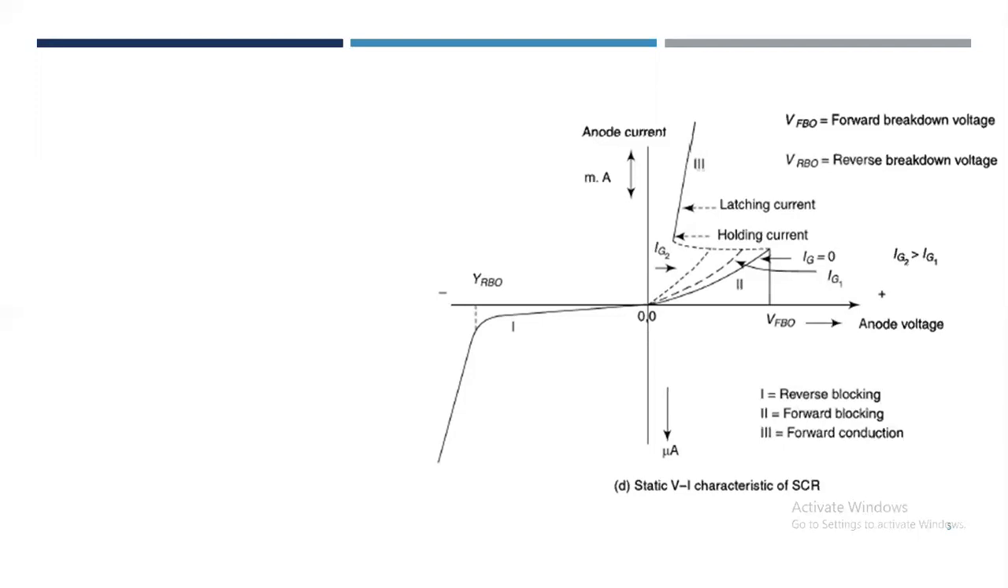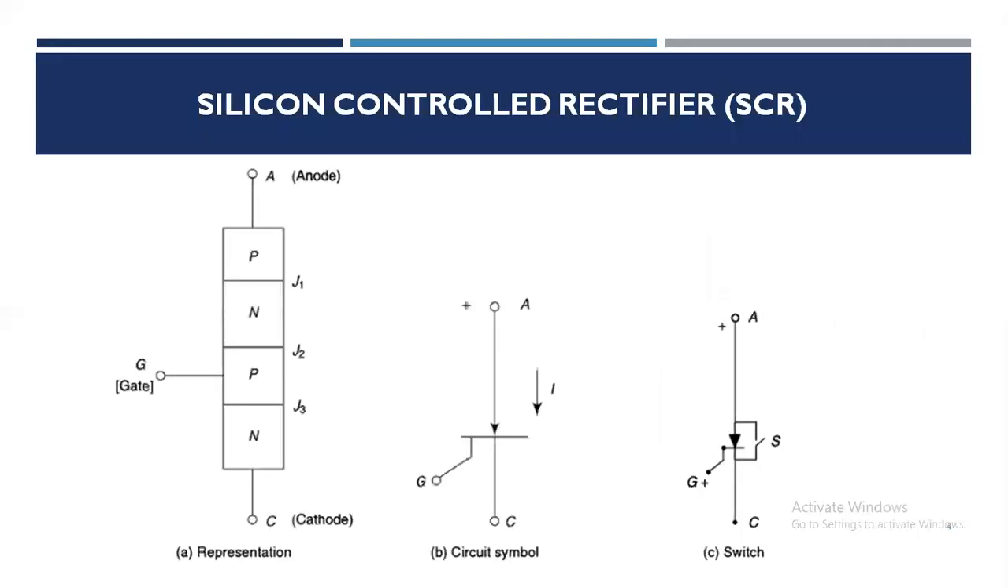The SCR has three modes of operation. First is reverse blocking mode. The SCR is said to be reverse blocking when the cathode is made positive with respect to the anode. Then junctions J1 and J3, as you can see here, are reverse biased while J2 is forward biased.